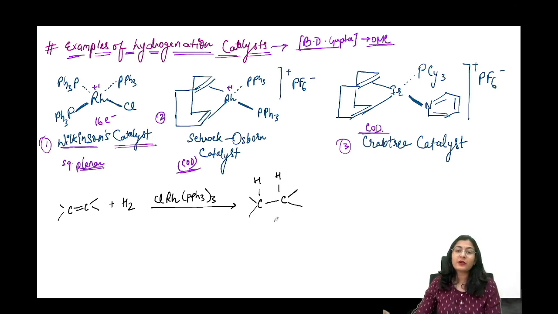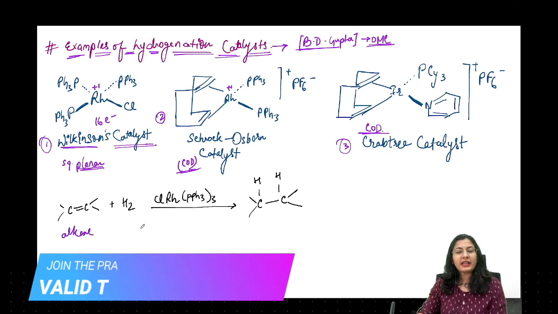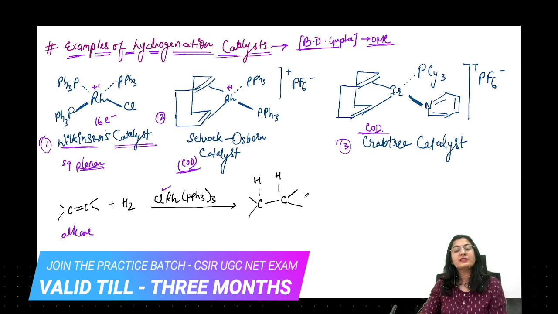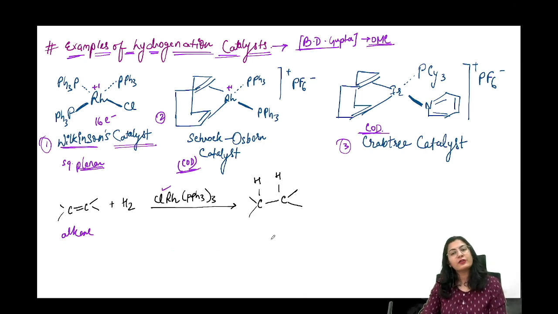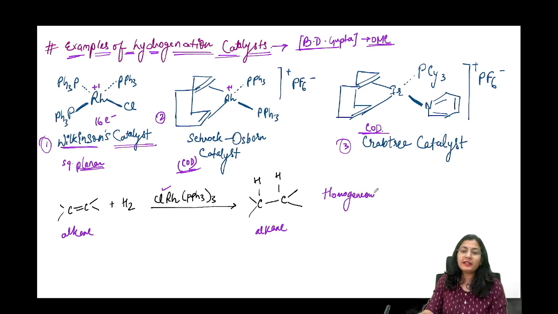We are going to discuss some of their reactivities first of all. फिर बाद में हम mechanism देखेंगे. तो basically reaction क्या हो रहा है? You are having a simple alkene and alkene के ऊपर we are providing hydrogen in the presence of the catalyst to do this kind of a hydrogenation. This is your saturated alkane product. Okay, and the reaction is a homogeneous catalyst. Homogeneous catalysis is taking place. All right, you must know this by now. चलो आगे चलते हैं.